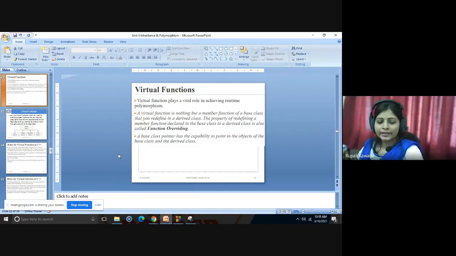Today we will continue with the next topics, inheritance and polymorphism. We have already gone through inheritance and its basics and its types. Next, the part that we have started is polymorphism.